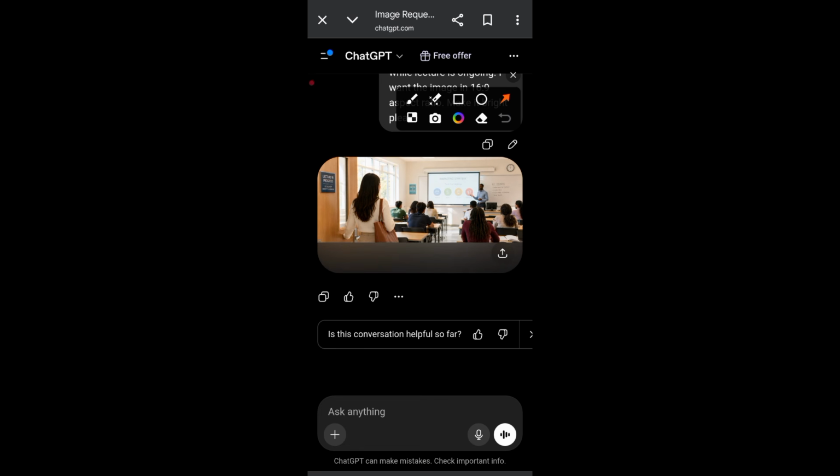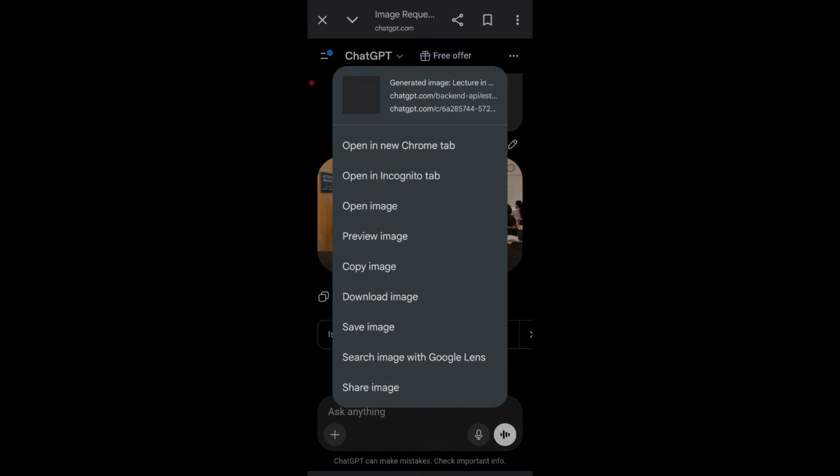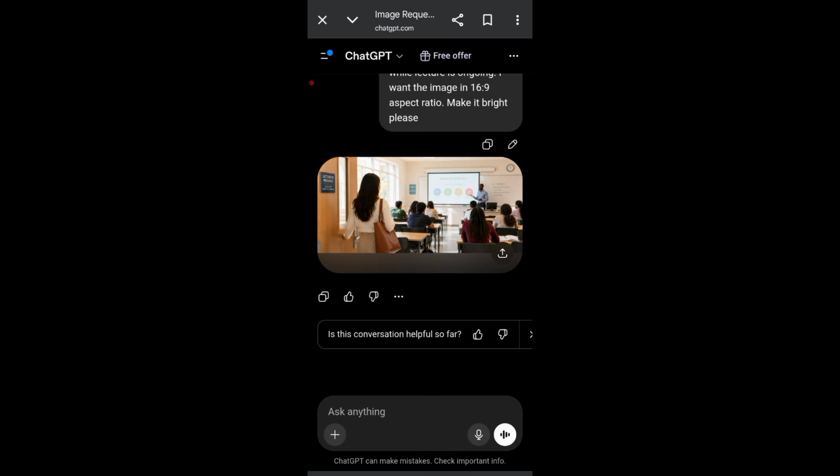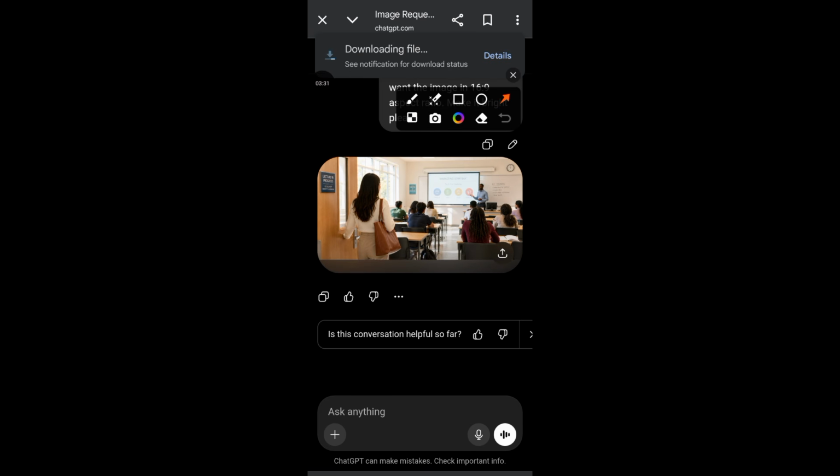So in order for you to download the image, you can click on this icon here, or you can long press. If you long press like this, you see these features. You just click on download image. Now once you click on download image, if you look up, you notice that your image will start downloading automatically.